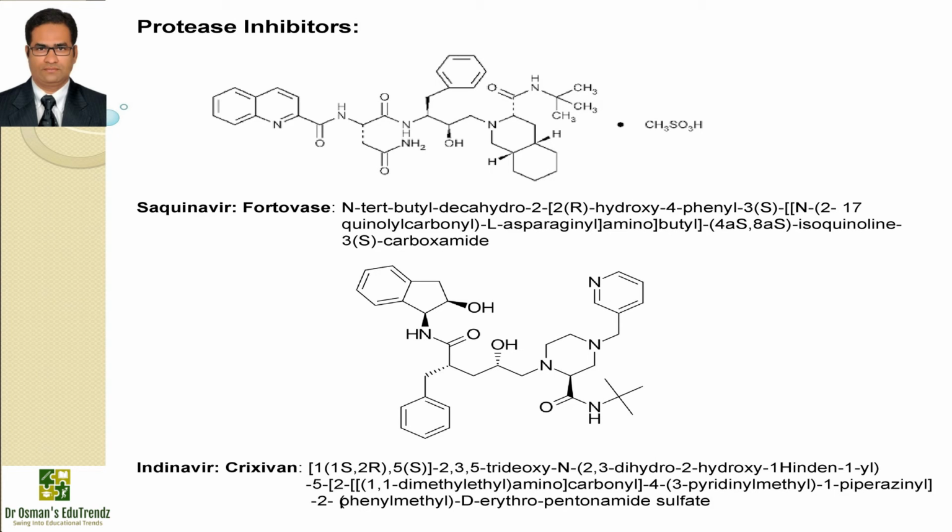Let's talk about the protease inhibitors. Example is saquinavir, which is available with the brand name Fortovase, and the IUPAC name is N-tertiary butyl decahydro-2-[2-hydroxy-4-phenyl-3-[[N-2-quinolylcarbonyl-L-asparaginyl]amino]butyl]-isoquinoline-3-carboxamide. Saquinavir is a potent and highly selective inhibitor of HIV proteinases and demonstrated lack of inhibition of related human aspartic proteinases.